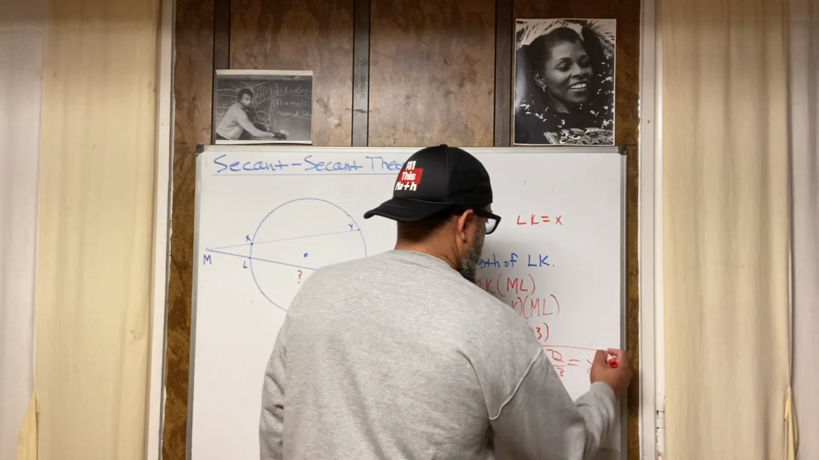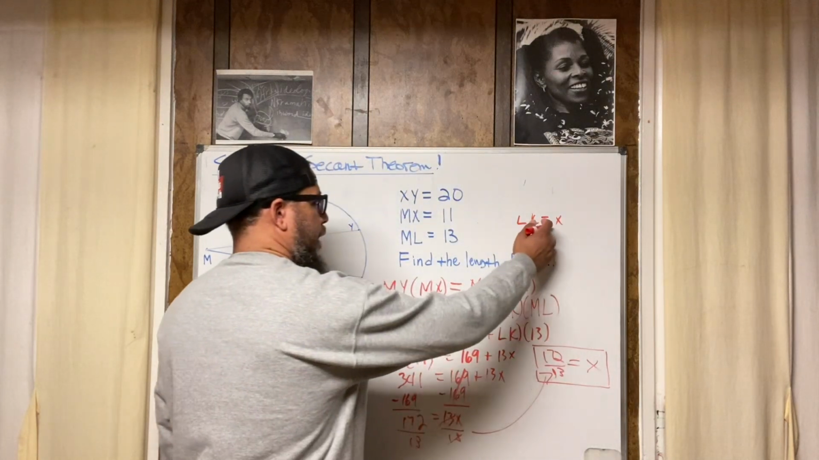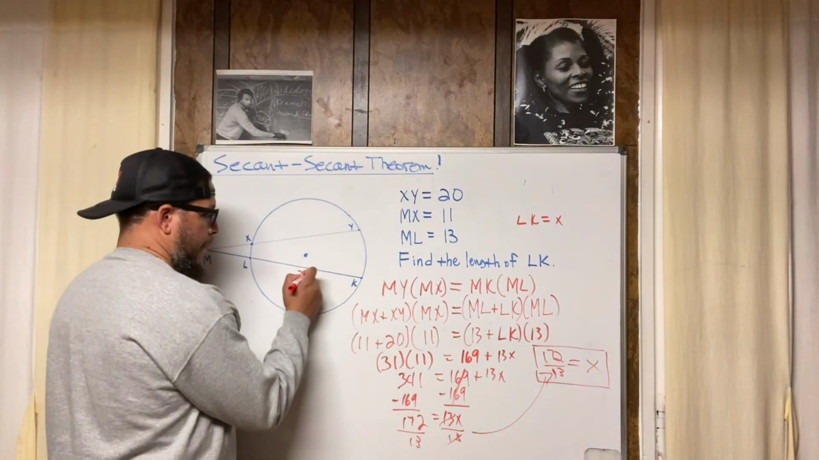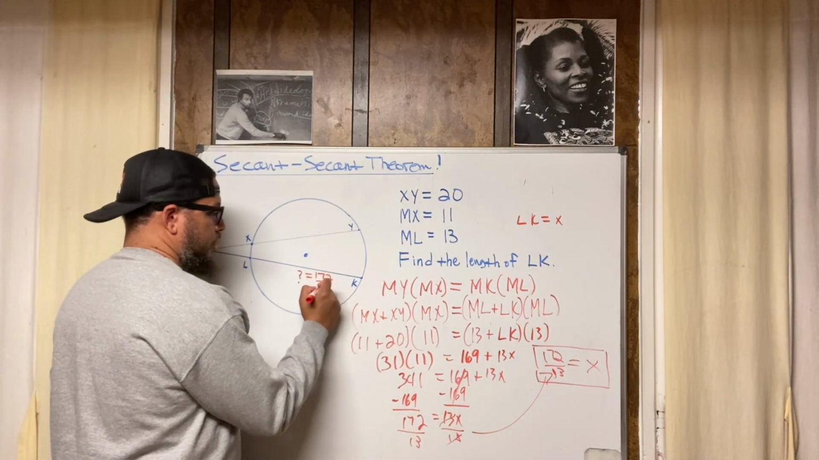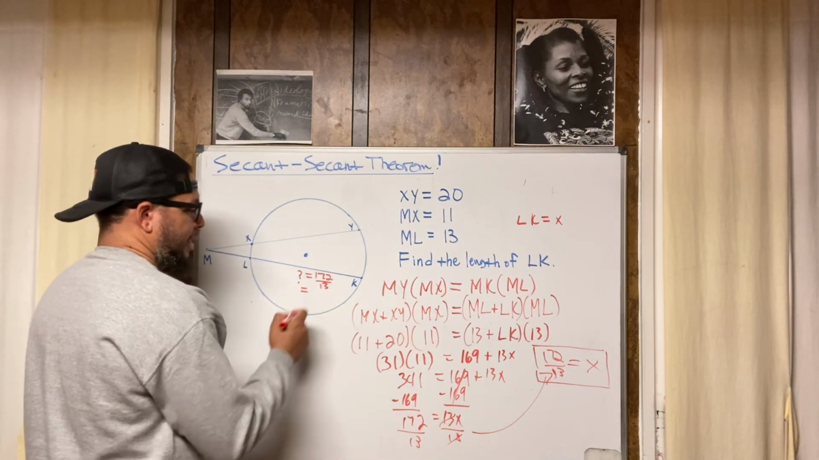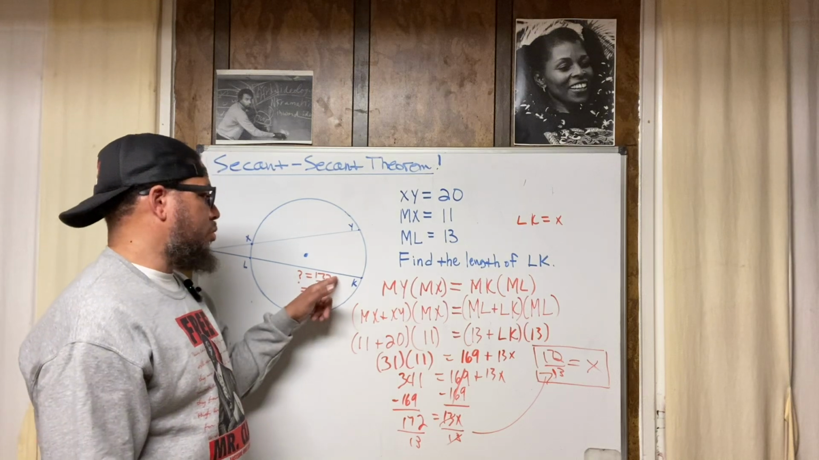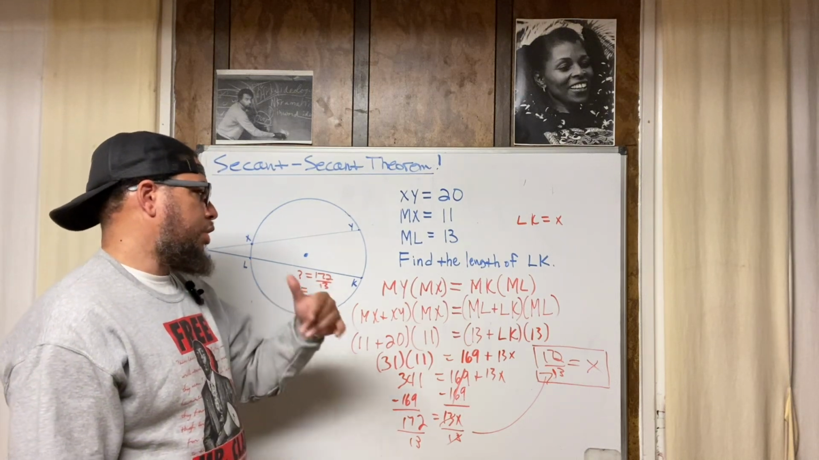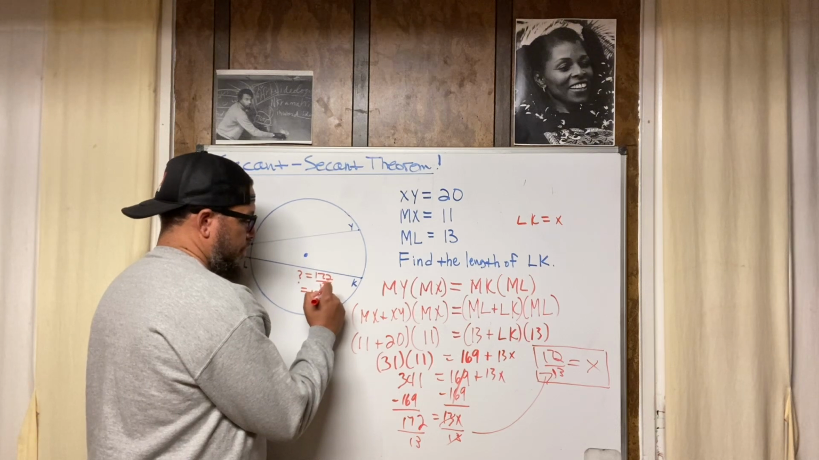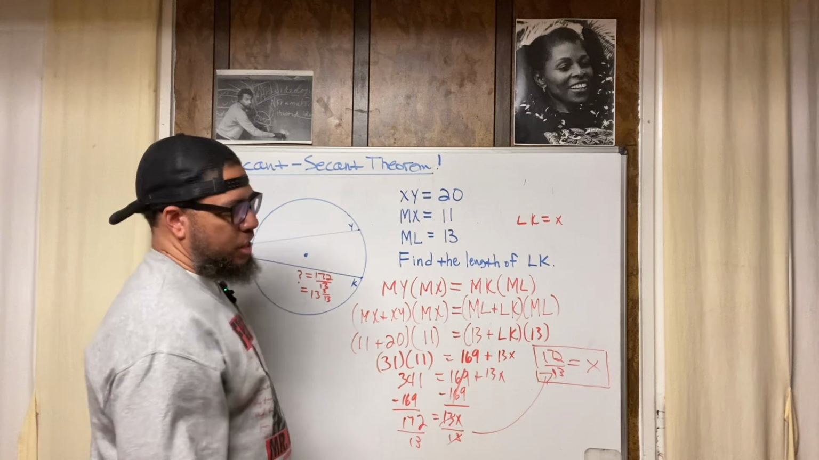This is, and remember, we just temporarily let x equal x. So this is really lk. So lk is 172 over 13, right? But it's like, I mean, it's like 13 and some change because 13 times 13 is 169. 13 goes into 172 13 times with 3 left over. So it's like 13 and 3 13ths. You know what I'm saying?